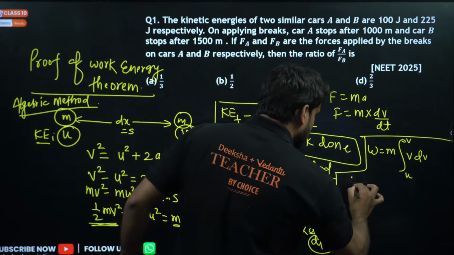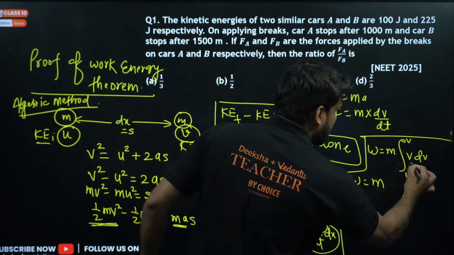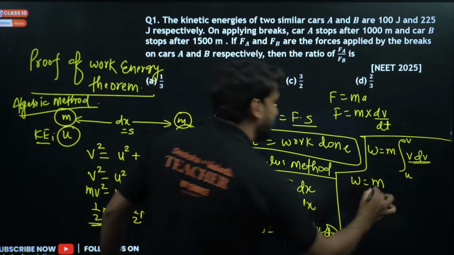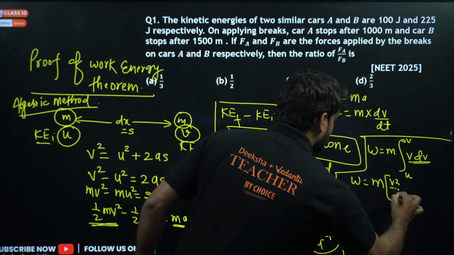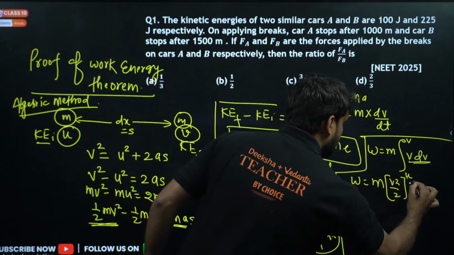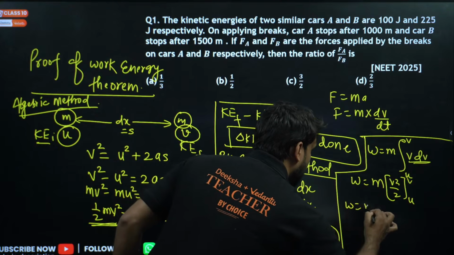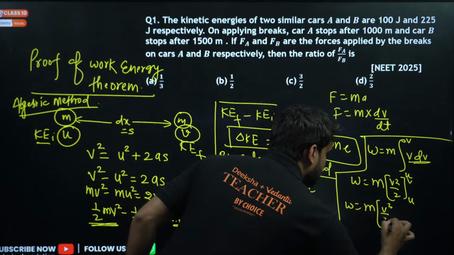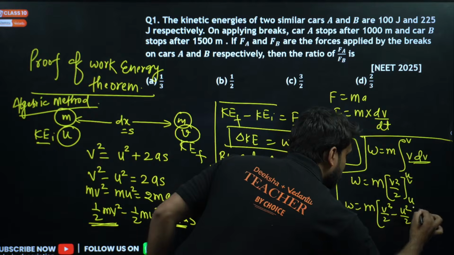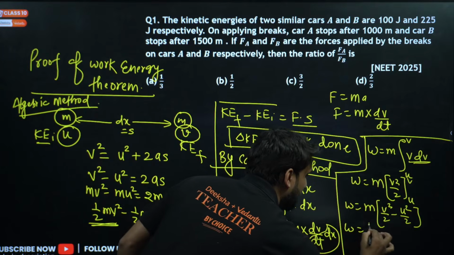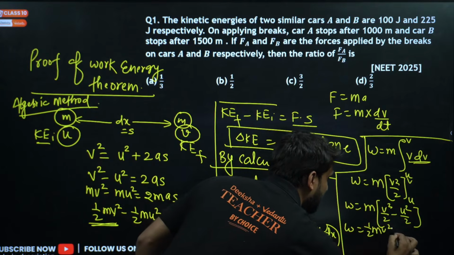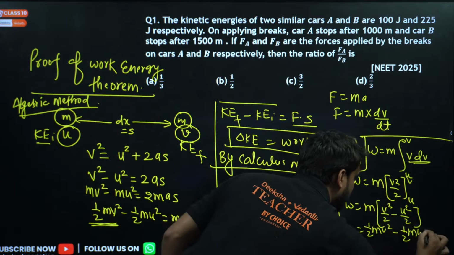Now we can integrate this. So W is equal to m. The integration of v dv will be v square by 2, and the limits are from u to v. Now putting the higher limit minus the lower limit, this will be half mv square minus half mu square.